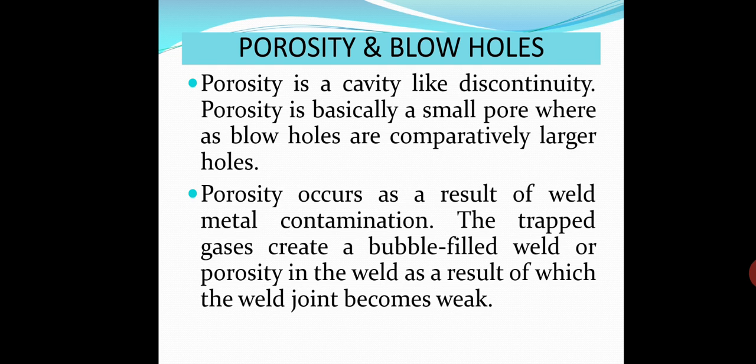Small pores are known as porosity, and if the pores or holes are comparatively large, then the defect is known as a blowhole. Porosity occurs as a result of weld metal contamination. The trapped gases create a bubble-filled weld, or porosity in the weld, as a result of which the weld joint becomes weak. So this is due to the trapped gases and contamination.